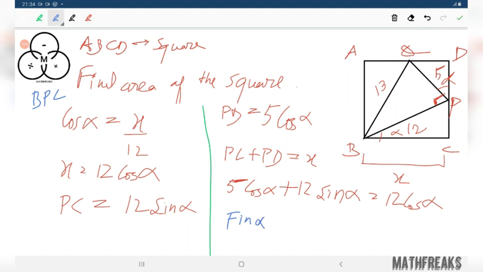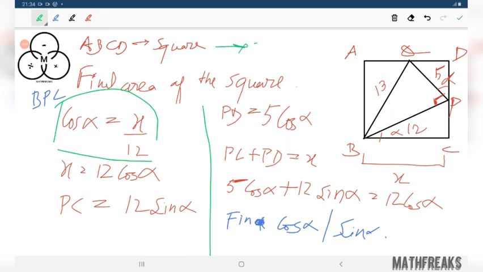Find cos alpha or sin alpha, anything. After you have cos alpha or sin alpha, just simply put this in this equation, you would get the value of x. If you have the value of x, then you just square it, you would get the area. That was the concept of this question.